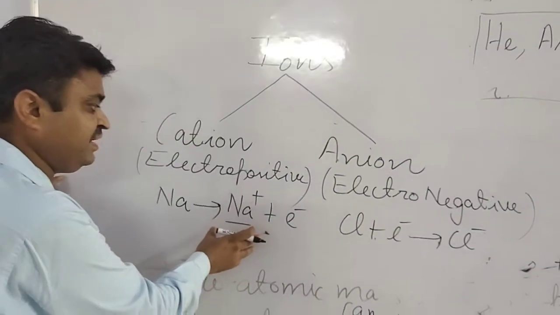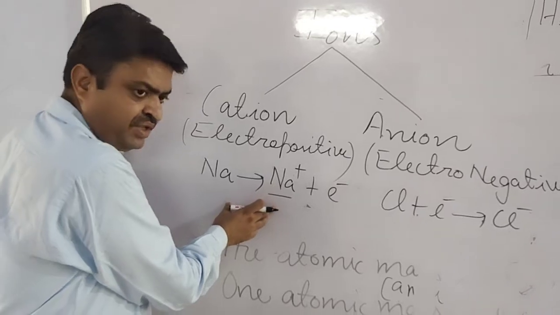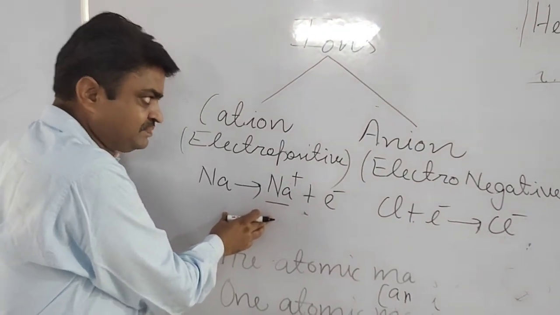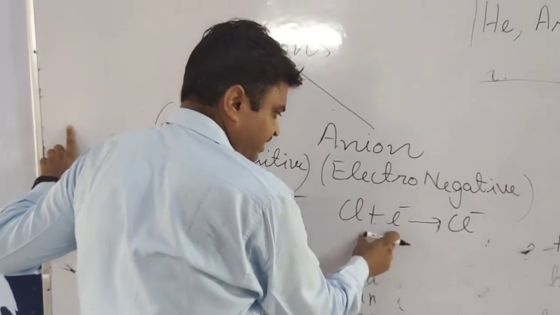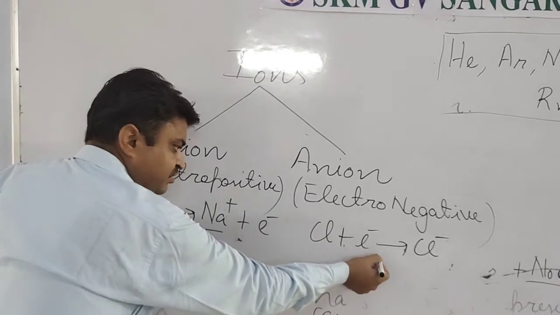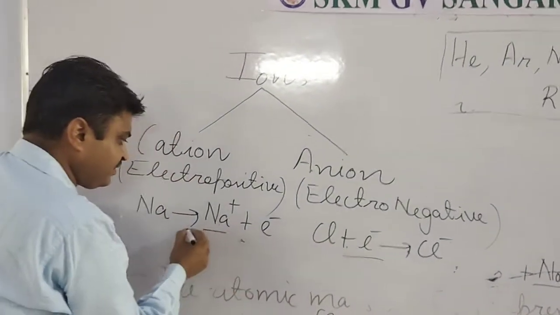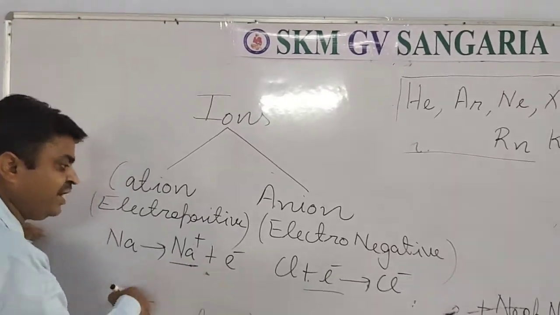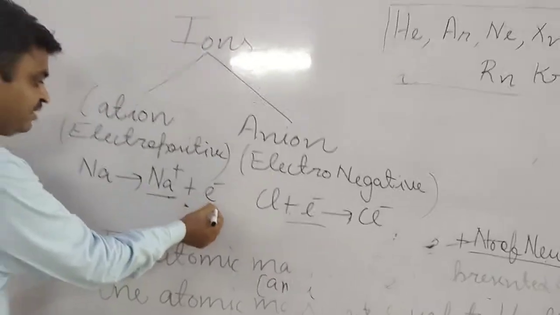Electropositive elements have free electrons, and electronegative elements have fewer electrons than needed to complete their octet. So they complete their octet by accepting electrons, or by losing their electrons.